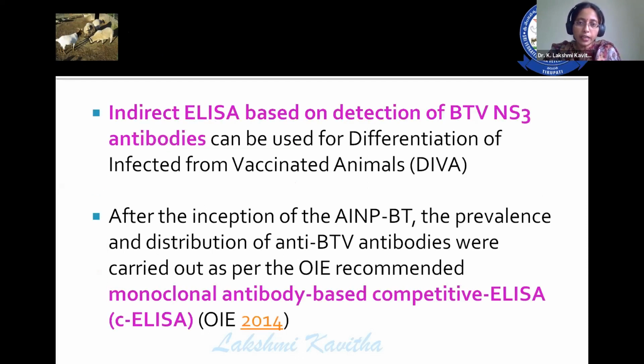Another diagnostic test is indirect ELISA-based detection of BTV NS3 antibodies. This can be used as a differential diagnostic method for infected versus vaccinated animals. The NS3 is a non-structural protein, and this non-structural protein is only present when the virus multiplies in the host. As we are using an inactivated vaccine, there is no multiplication of the agent within the host, so there is no question of NS3 antibodies. Only in case of infection is there production of NS3 antibodies. So if you use this as a diagnostic test, you can differentiate whether the animal is vaccinated or infected.